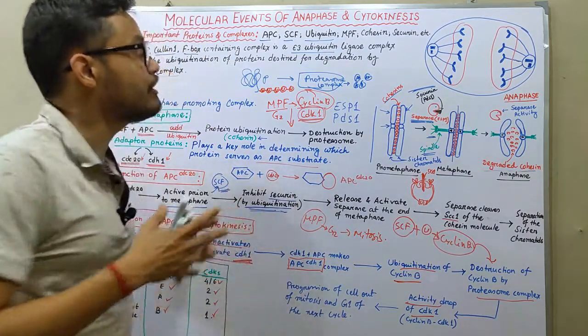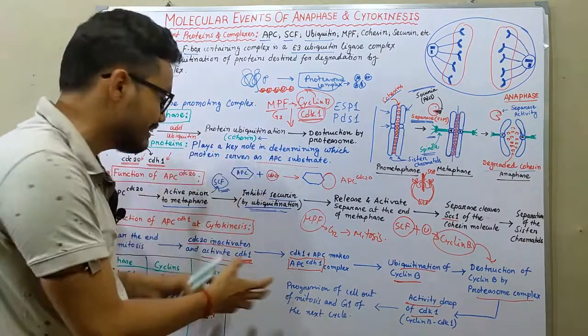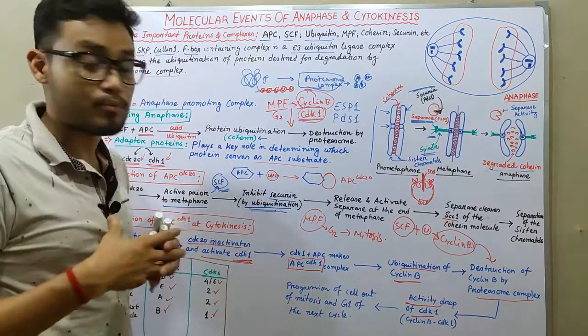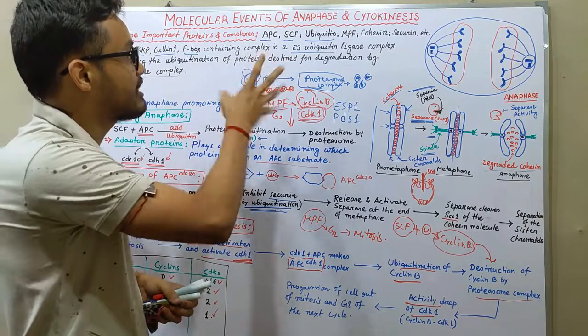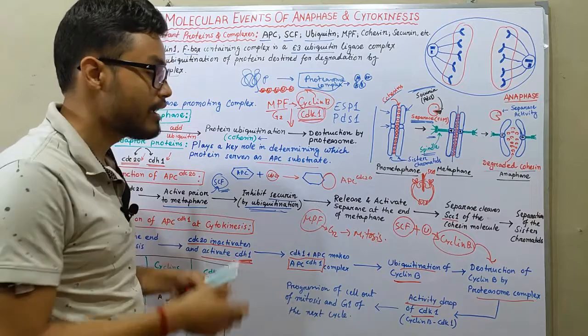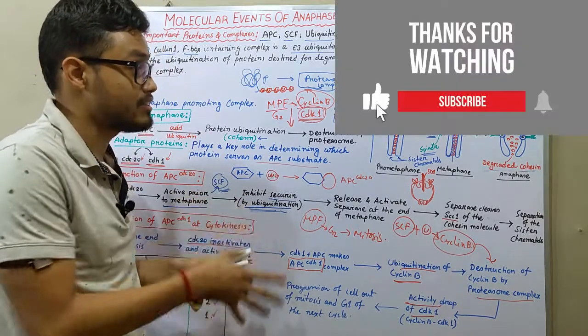So this is the molecular mechanism behind anaphase and cytokinesis, where two daughter cells are produced. I think this video is really helpful for you to understand what SCF is and the function of APC-CDC20 or APC-CDH1, and that is very much essential to know the molecular basis of mitosis.